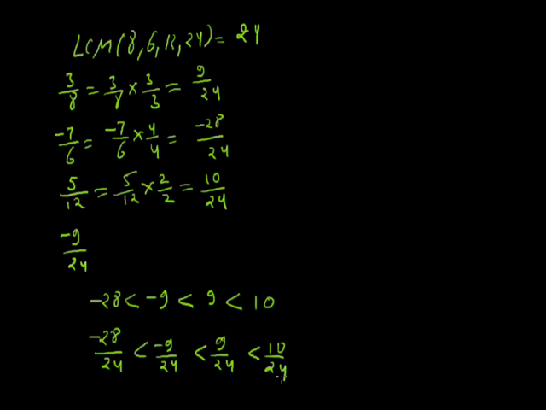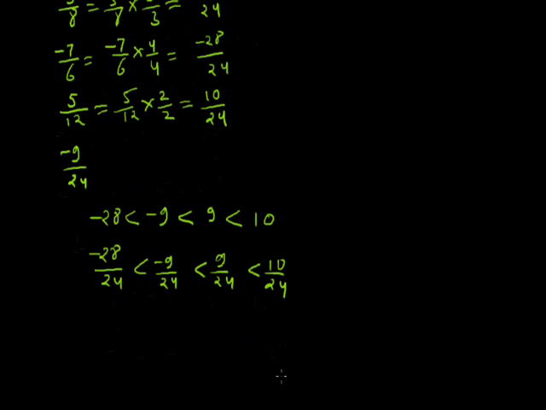Now minus 28 by 24 is nothing but minus 7 by 6. Minus 9 by 24 is minus 9 by 24 itself. And 9 by 24 means 3 by 8. And 10 by 24 is 5 by 12. So this is our ascending order of the given rational numbers. This is for today. Thank you.